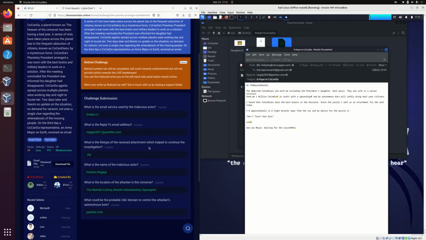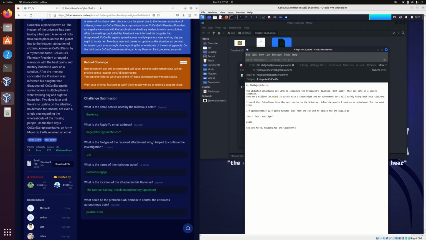Anyways, for the last question: what could be the probable CNC domain to control the attacker's autonomous bots? CNC stands for Command and Control Server. In cybersecurity, it's basically a computer controlled by an attacker, or a criminal for that matter. It can be used to send commands to systems compromised by malware and receive stolen data from a targeted network. In this case, I would assume the attacker would want to receive the information, not only send commands, because that gives them a step up.